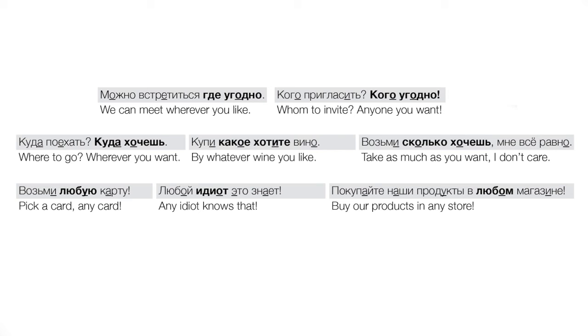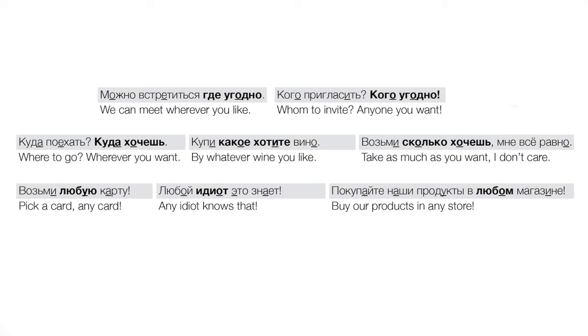Okay, so anyway, we can use that in some very simple expressions, combining угодно with any question word, and we get an any expression, right? So, for example, можно встретиться где угодно. We can meet anywhere, right? Anywhere you want. And you can see it's a totally open-ended type of expression.